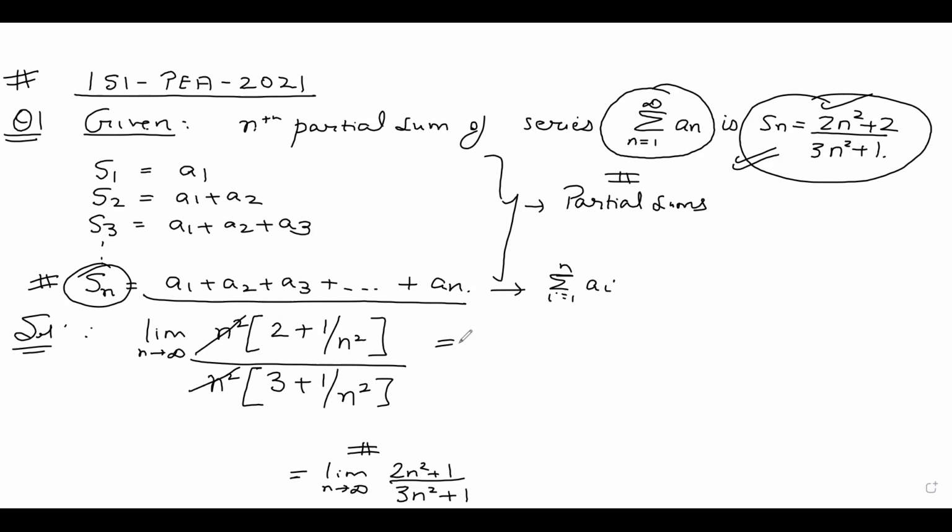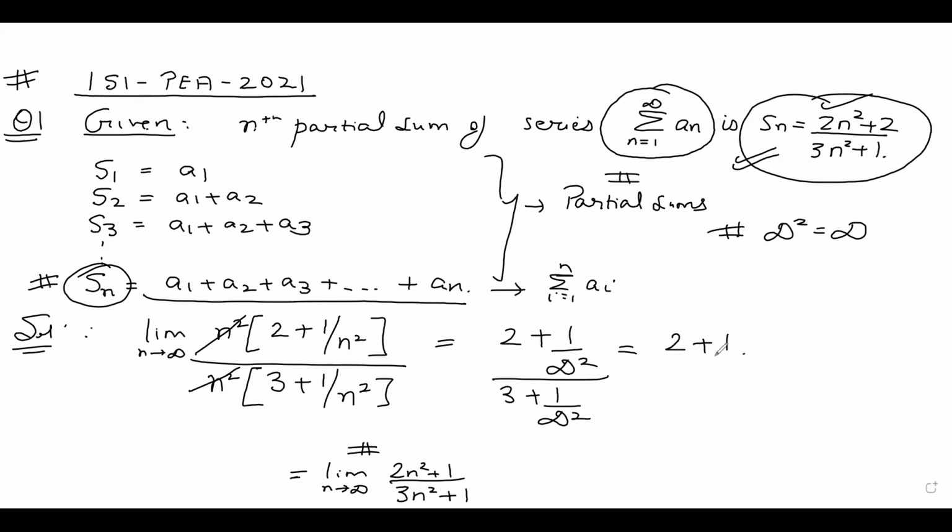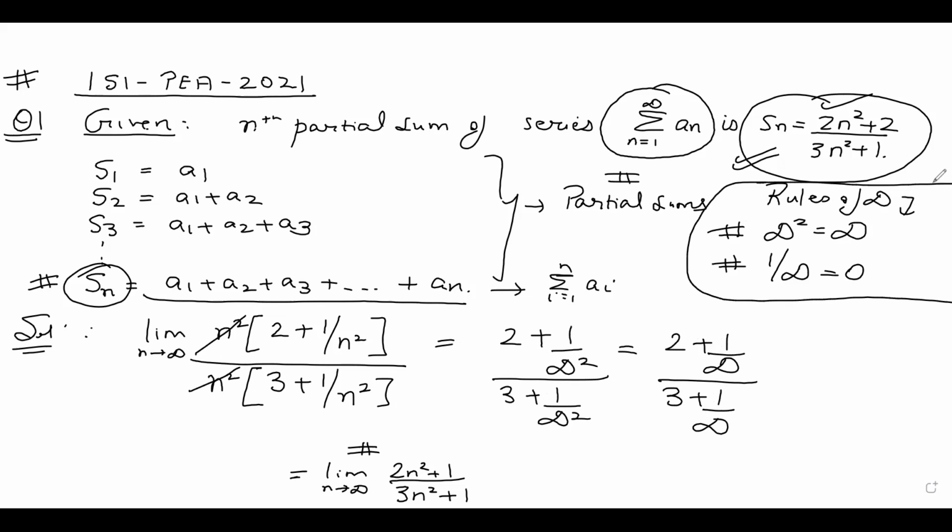N square cancels. Put n as infinity. So 2 plus 1 upon infinity square upon 3 plus 1 upon infinity square. From my mathematical methods for economics course, infinity square is equal to infinity, so I can write 2 plus 1 upon infinity upon 3 plus 1 upon infinity, and from the rules of limits, 1 upon infinity is equal to 0. These are the rules of infinity which I have covered in my mathematical methods for economics course, part 1. So this will be 2 plus 0 upon 3 plus 0, which will be equal to 2 by 3, which is the final answer for this question.